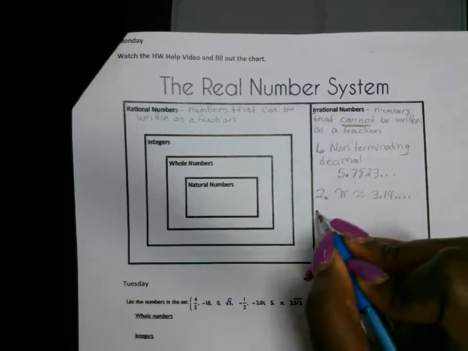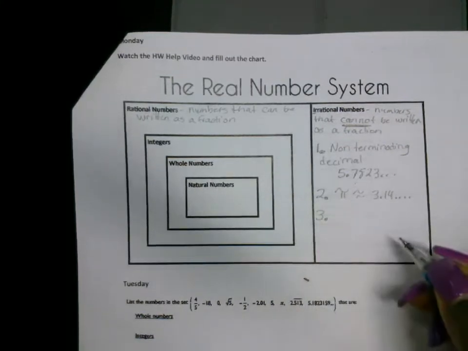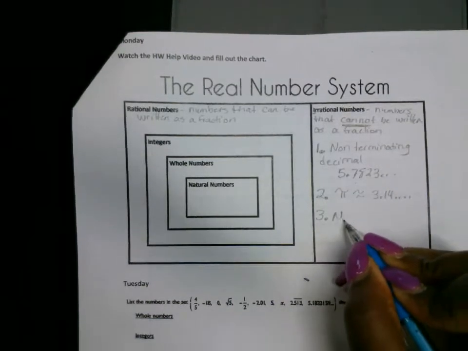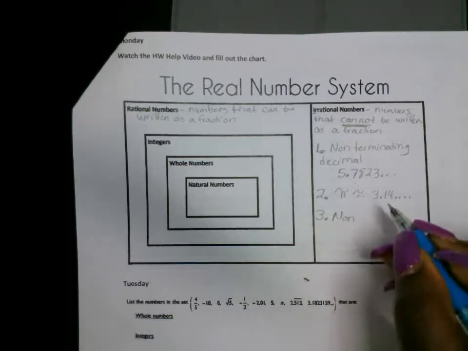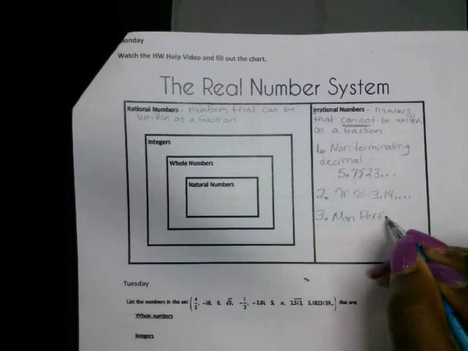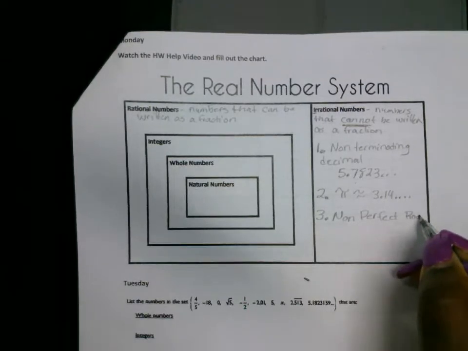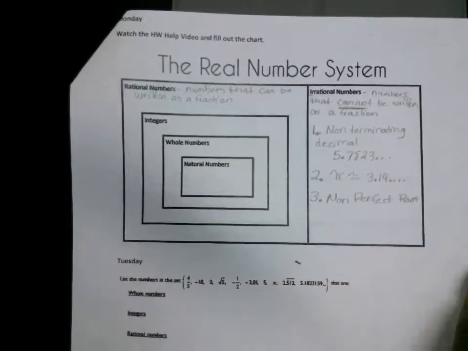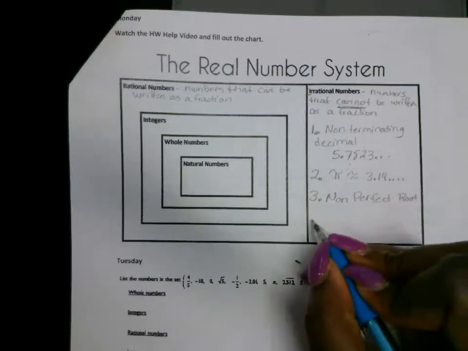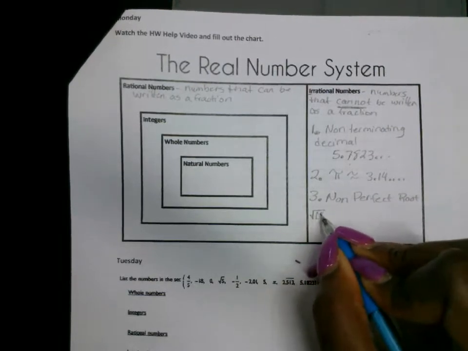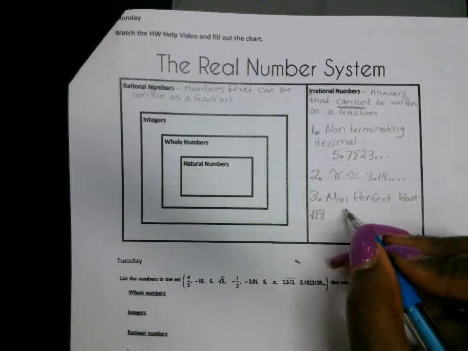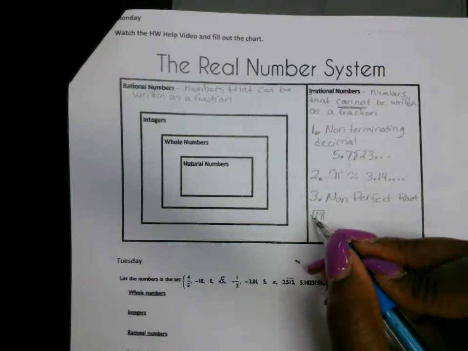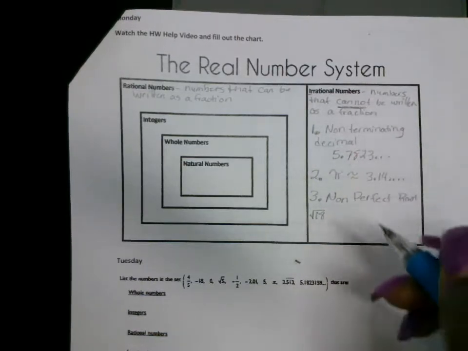Without a pattern. The third and last type of number that is going to be irrational is your non-perfect square roots. Non-perfect roots, okay? These are your roots that when you simplify them, they're going to have decimals at the end. So numbers such as the square root of 18. The answer to the square root of 18 is going to be a decimal. So if you were to type this in, you're going to get a decimal answer. That's what makes it a non-perfect root.